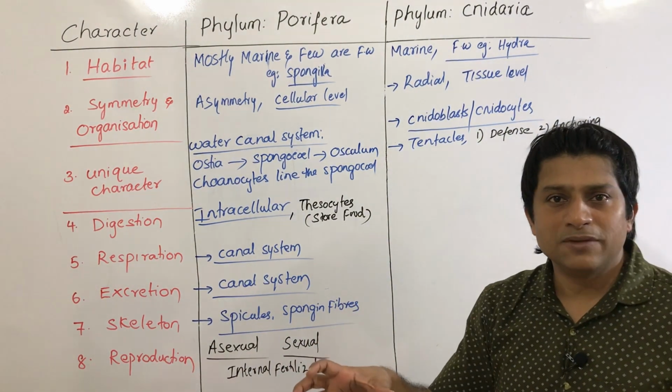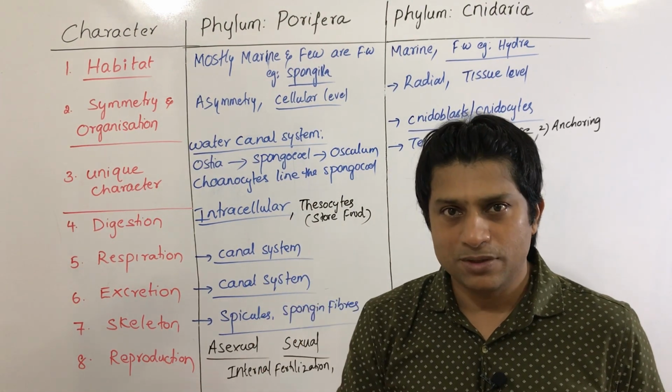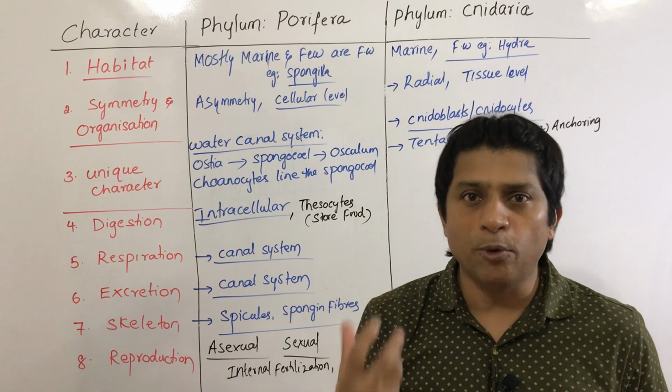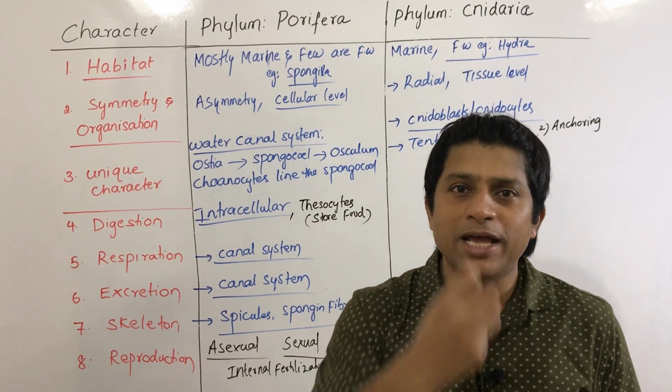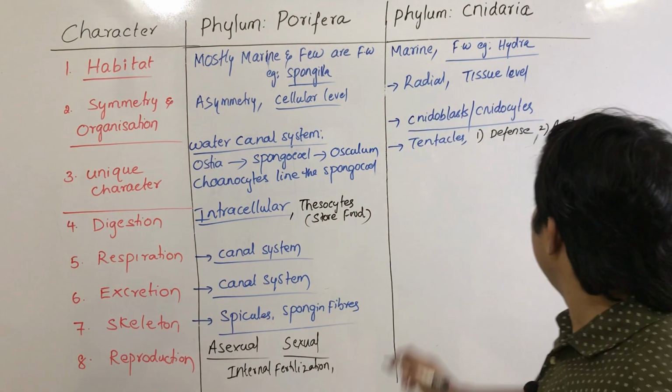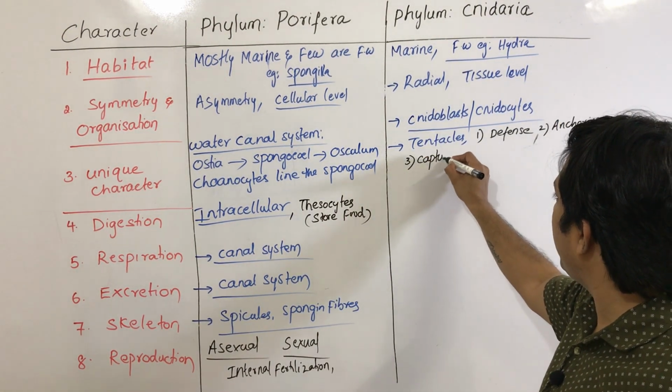Next, they are useful for anchoring, attaching to the substratum. There are some cnidarians which are sedentary sessile forms. We call them polypoid forms. For those polypoid forms, the attachment is done with the help of these cnidoblasts. Next, also for capturing prey.